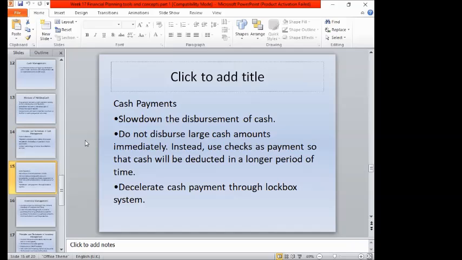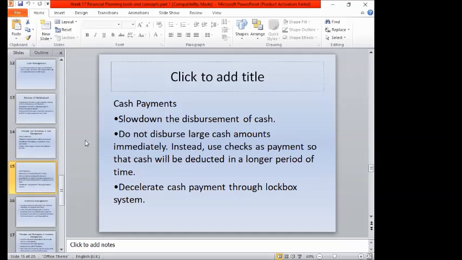So it will be deducted over a longer period of time, so the cash can be used for other activities. We cannot disburse large cash amounts immediately. Instead, use checks that should be funded, so the cash will be used for other activities and will be returned immediately. And decelerate the cash payment through a lockbox system.